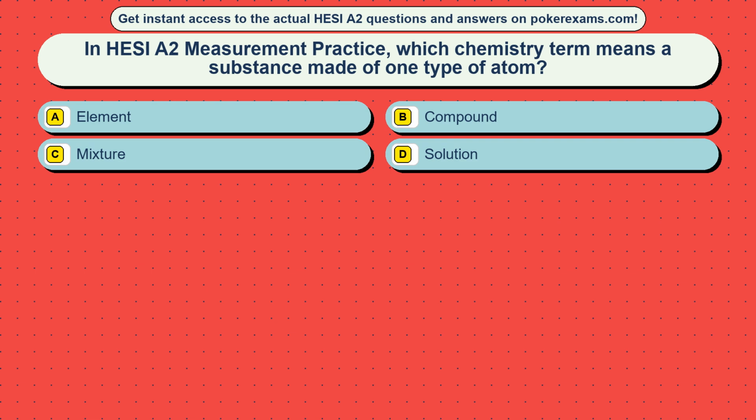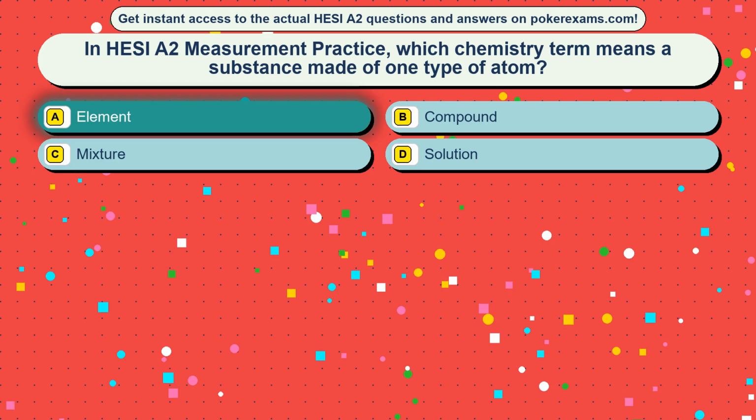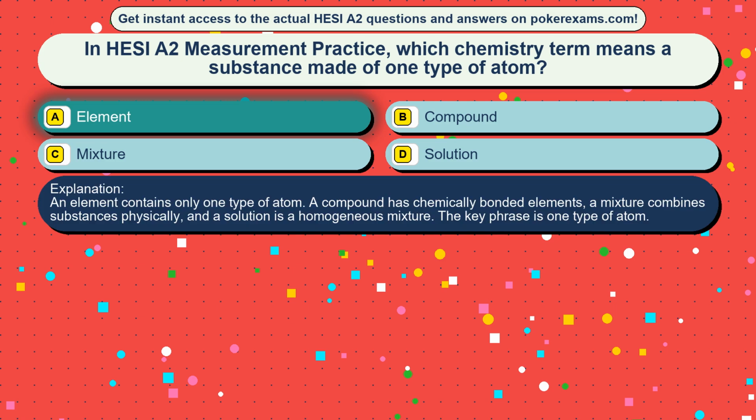Question 13. In HESI A2 measurement practice, which chemistry term means a substance made of one type of atom? Option A, element. Option B, compound. Option C, mixture. Option D, solution. The correct answer is option A, element. An element contains only one type of atom.